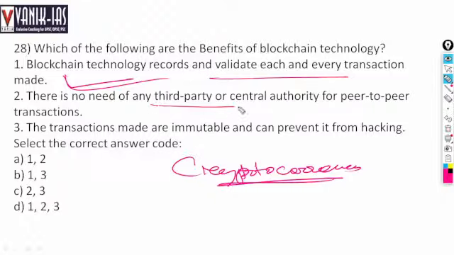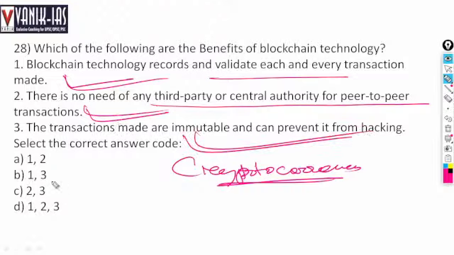There is no need of any third party or central authority for peer-to-peer transactions. Yes, there is no central authority. So if a consumer suffers for any reason, there is nobody to respond. The transactions made are immutable and can prevent hacking. It is almost impossible to hack blockchain technology.